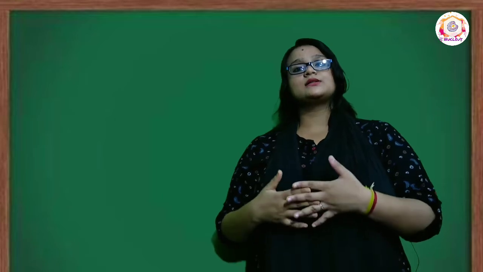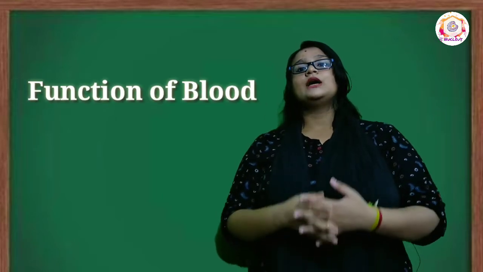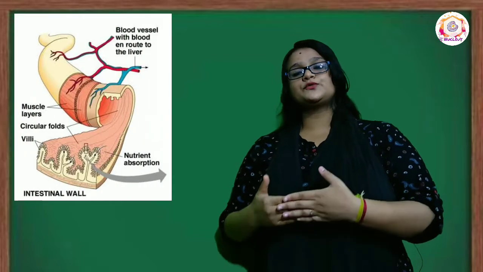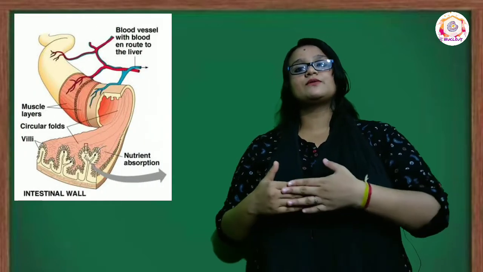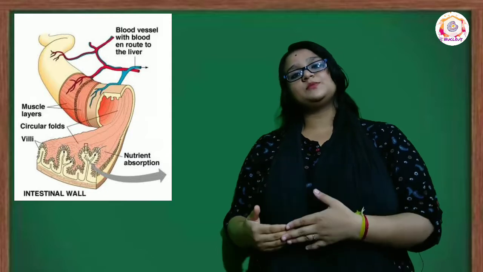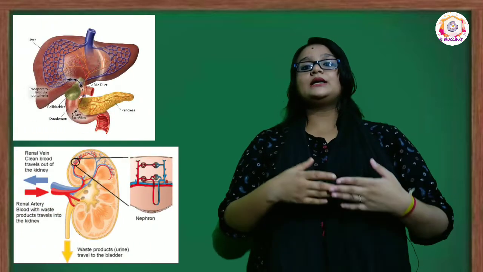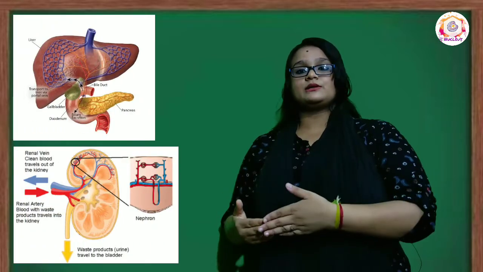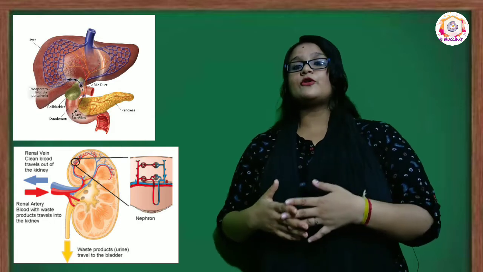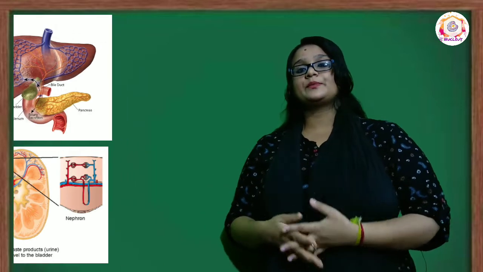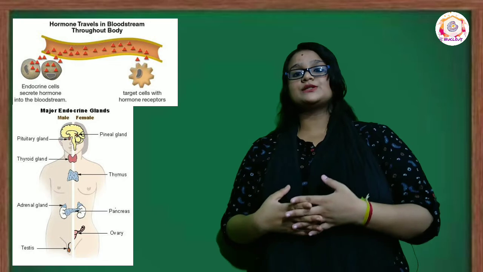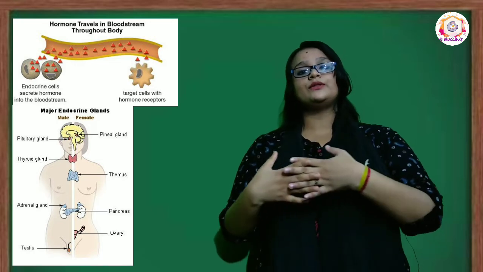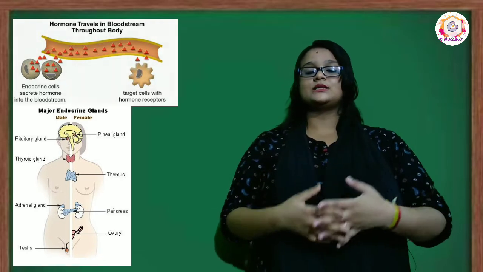Since we know the different components of blood, let us discuss its functions. The major functions of blood are: blood transports digested food from the small intestine to all parts of the body for storage and assimilation. Blood carries excretory materials from the liver to the kidney for filtration and elimination. Blood carries hormones from endocrine glands to the organs where they are needed.